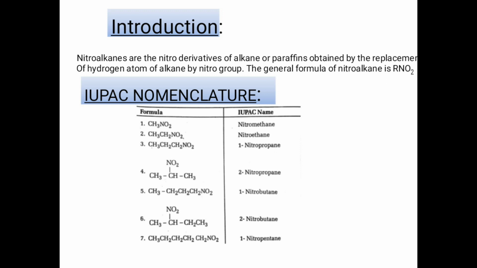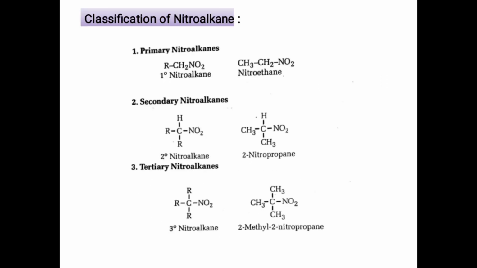After that we will discuss the classification of nitroalkanes. Like alcohols, nitroalkanes are further divided into primary nitroalkanes, secondary and tertiary nitroalkanes on the basis of the carbon to which the nitro group is attached.